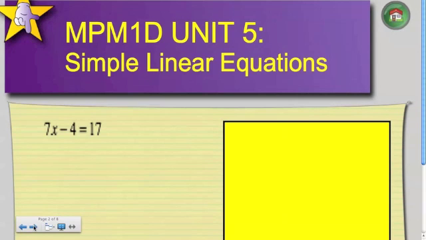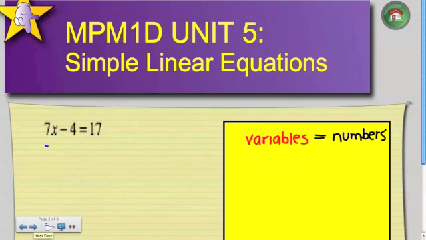So let's move on to some simple linear equations, which involve multiple steps. Okay, so not just one step. For this particular question, 7x minus 4 is equal to 17. I know I want to isolate the x, and something that is very important is that you want your letters or your variables on one side. Doesn't matter what side that you pick. And then all your numbers have to be on the other side. That's our main goal, having the variables on one side, the numbers on one side, separated by an equal sign.